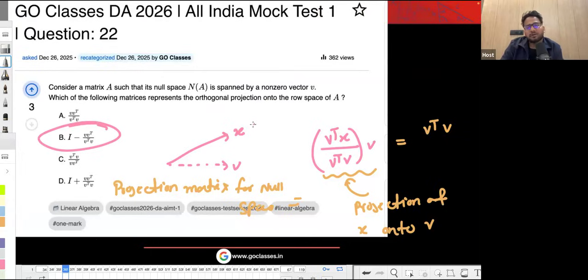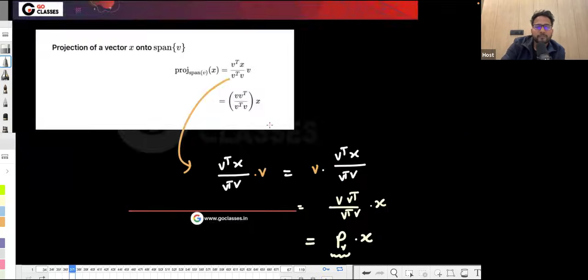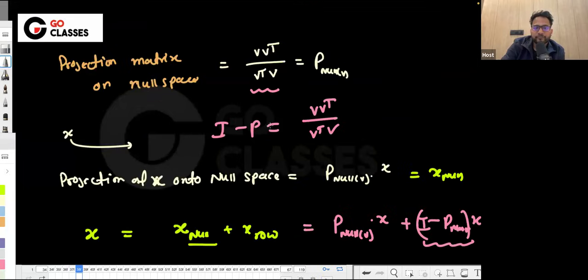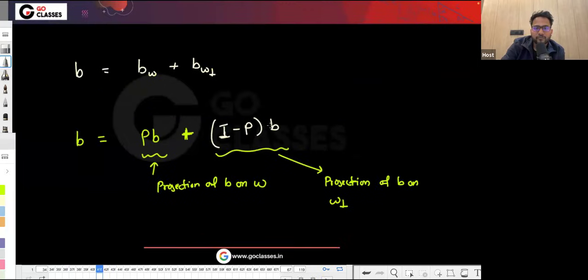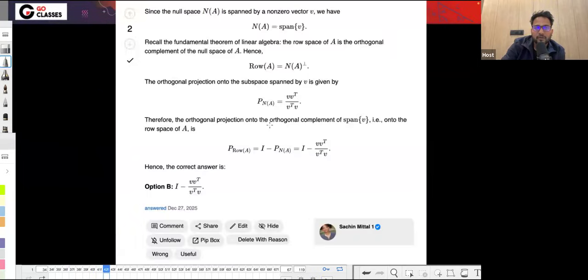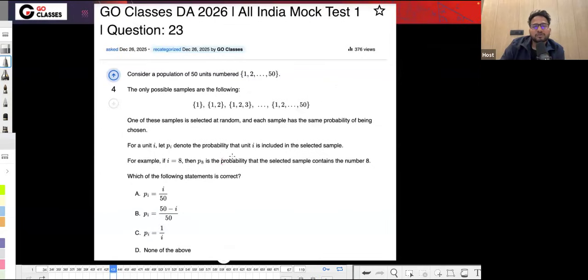This was also an easy question. I hope you were able to solve this question, right? This was related to the projection and also related to the fact that row space and null space are orthogonal complements of each other. So this is the correct answer. Now let's solve this question.